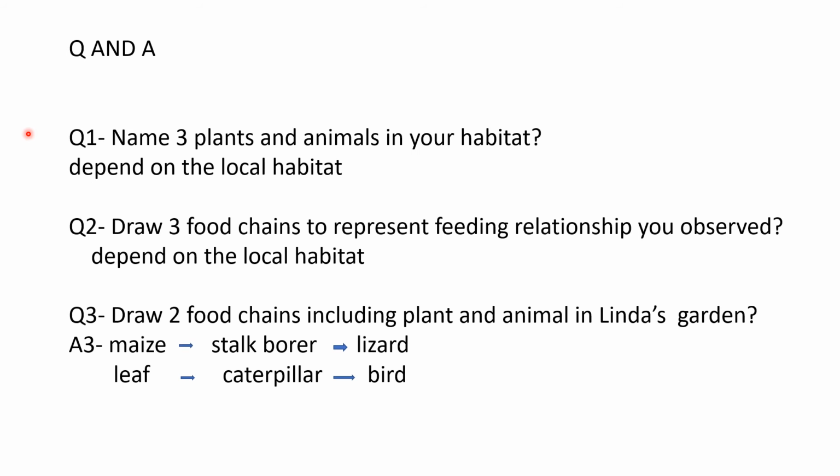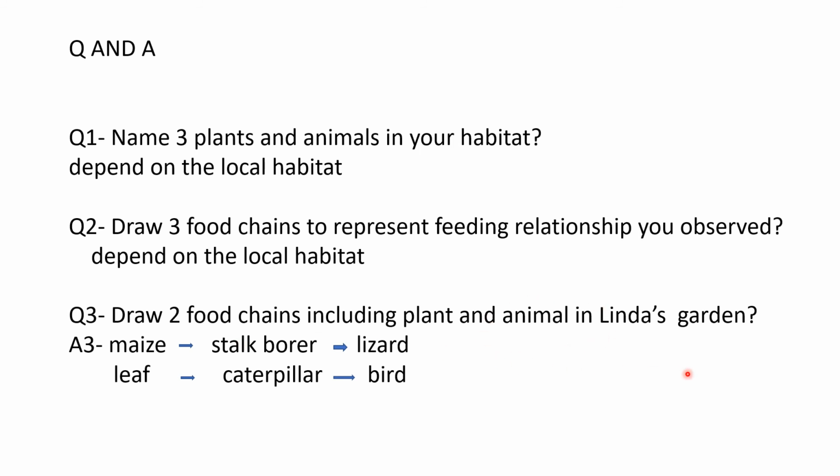Now on the basis of that, you have to draw three food chains to present the feeding relationship you observed in your local habitat that you see nearby your school, the park, or the garden, or, if you're living in rural areas, the field where you see the feeding relationship. Now draw two food chains including the plant and animal in Linda's garden.